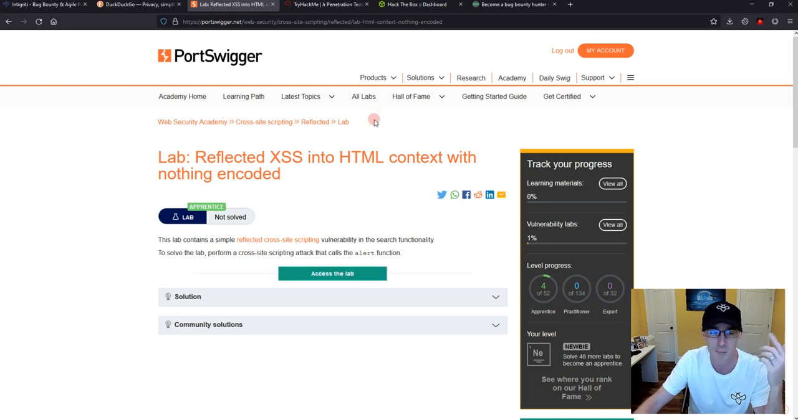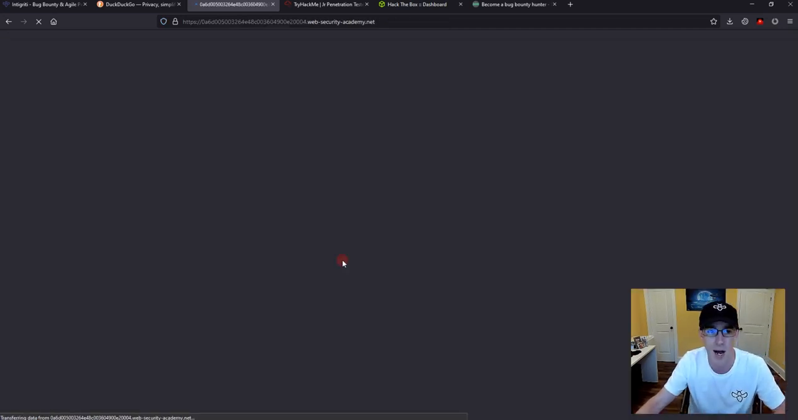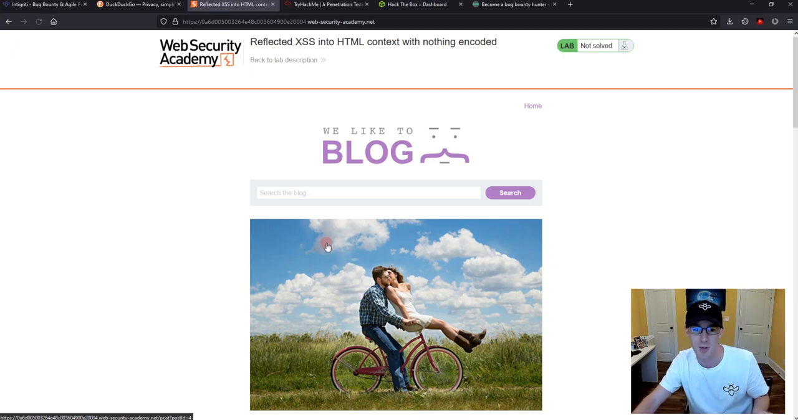So as I mentioned in the last video, you already have the proxy set up. It's already connected to our free community edition of Burp Suite. And now we're going to press access the lab. This should open an environment that is unique to you. It's going to have a random ID generated. And it's a virtual playground where you can't hurt anything, you can't do any harm.